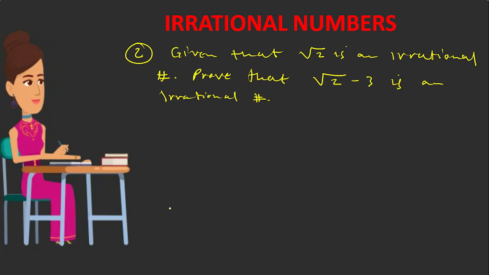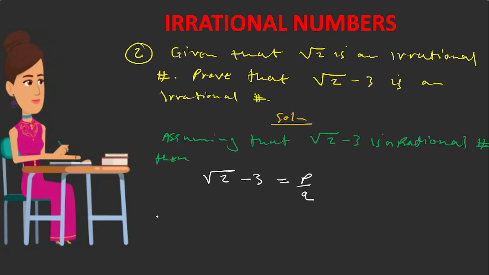Then from there, you can simply make square root 2 the subject of the formula. So square root 2 is simply equal to p over q plus 3.